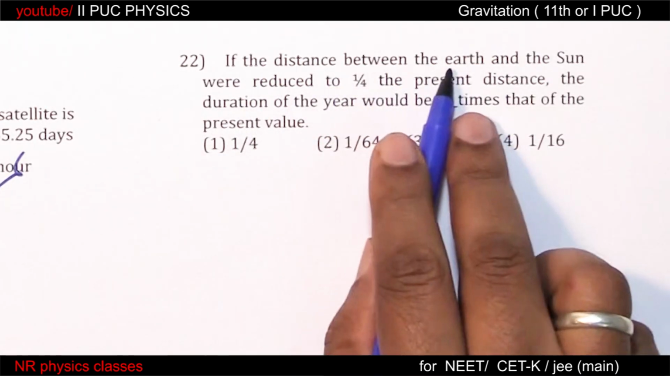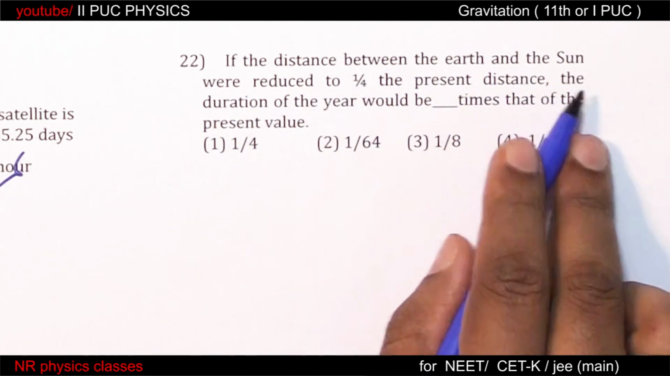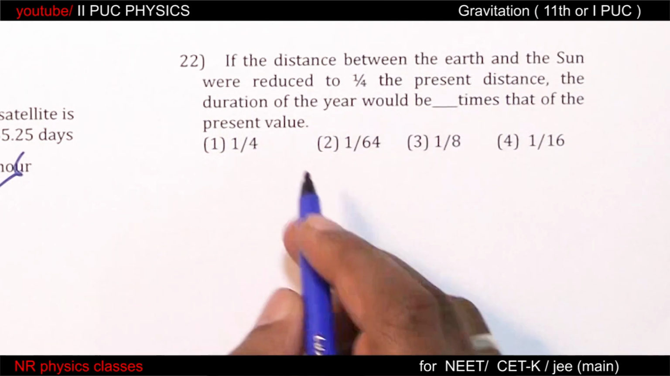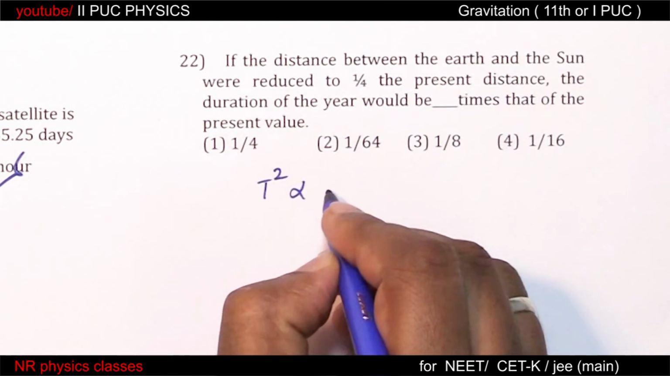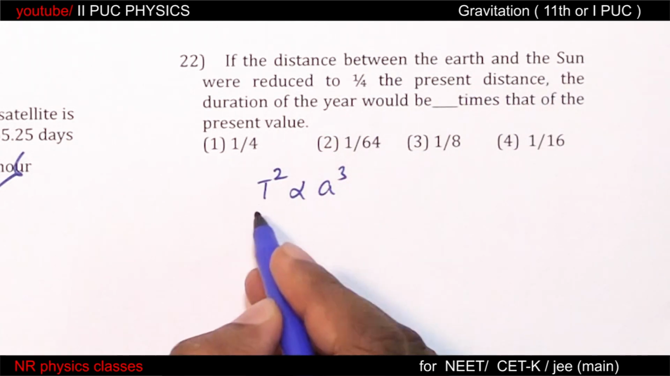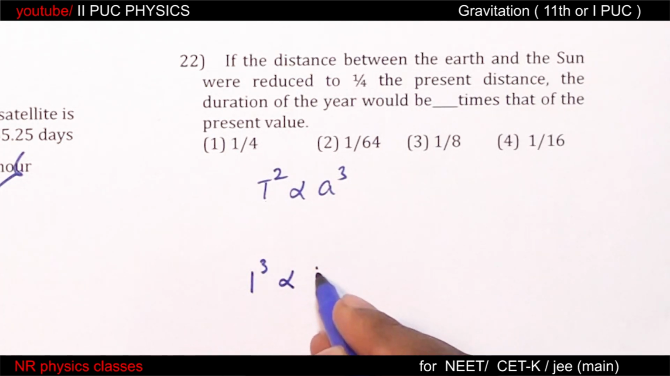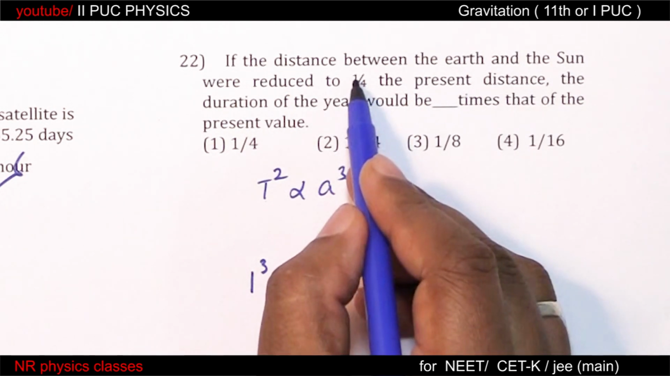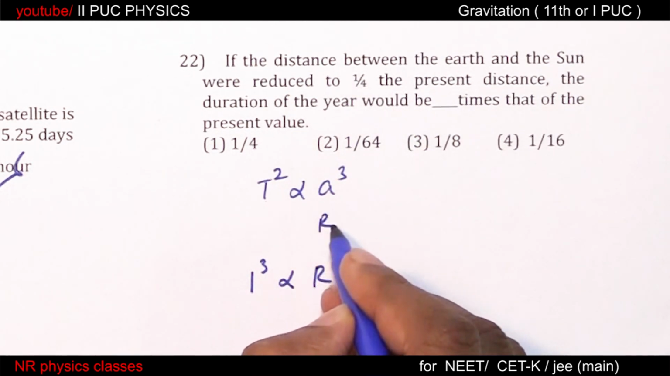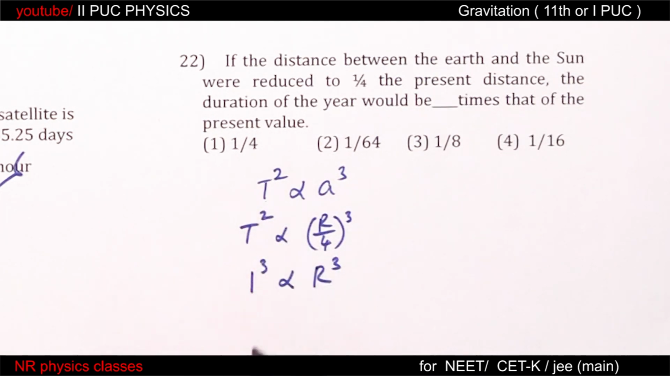If the distance between the Earth and the Sun were reduced to 1/4 of the present distance, the duration of the year would be, so we can use T square proportional to a cube. If the distance is r, actual distance, time period is 1 year. Therefore 1 year cube is proportional to r cube, where r is the distance between Sun and the Earth. Okay. If the distance is reduced to 1/4, so r by 4 cube, then the new time period is T square.